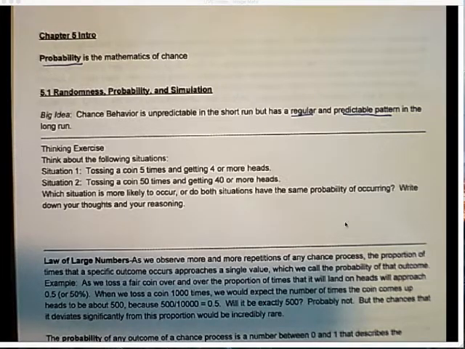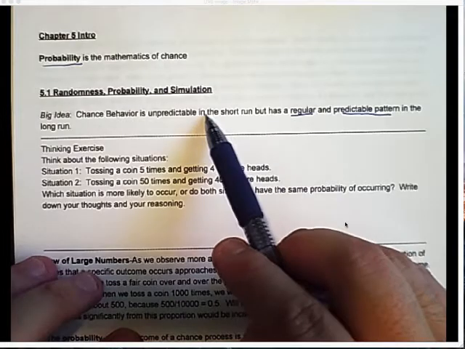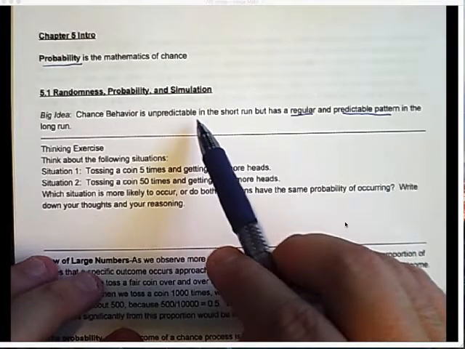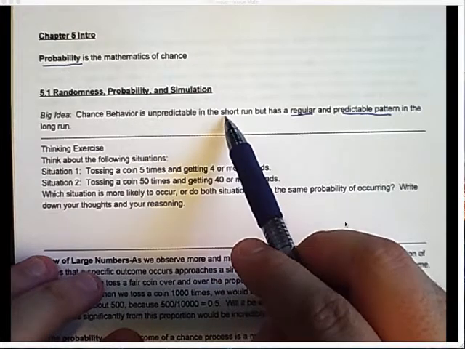All right. So let's do this thinking exercise. It says, think about the following situation. Situation 1, tossing a coin 5 times and getting 4 or more heads, and tossing a coin 50 times and getting 40 or more heads. Which situation is more likely to occur? Or do both situations have the same probability of occurring? And take into account this idea of chance behavior, okay? So it's unpredictable in the short run.